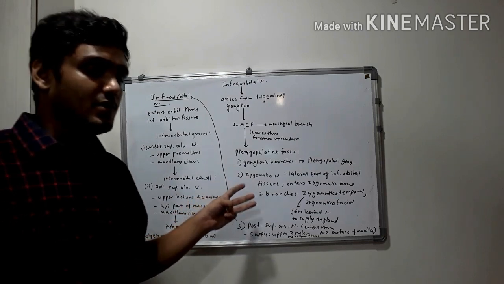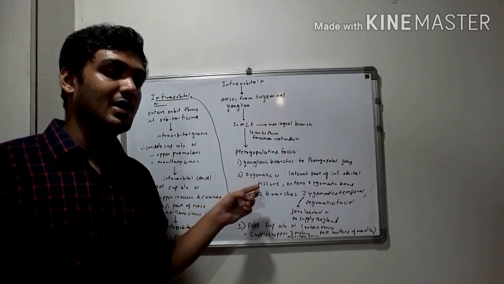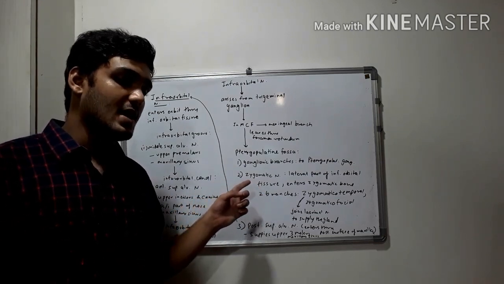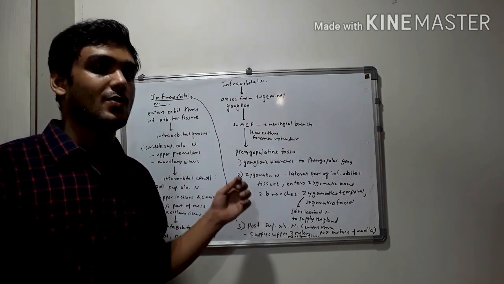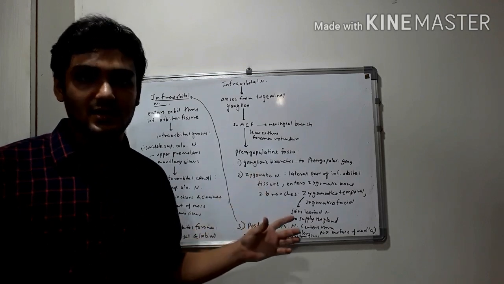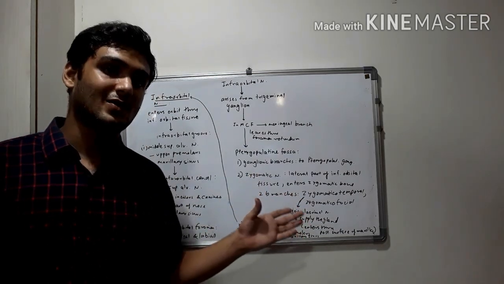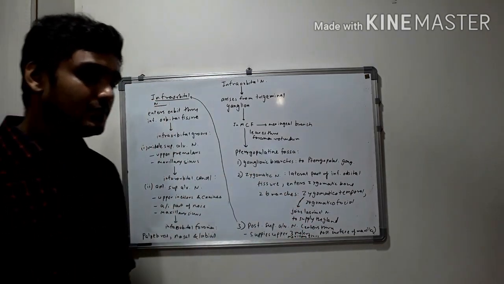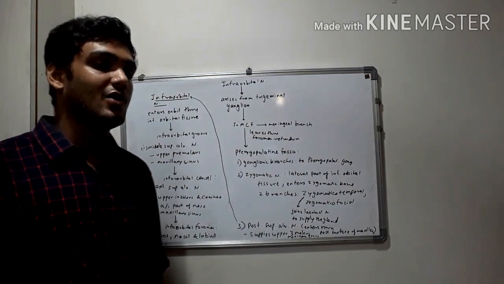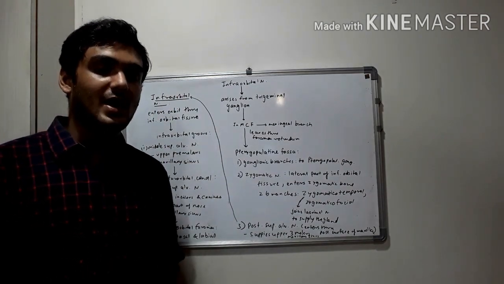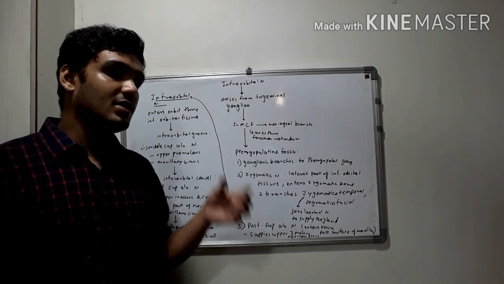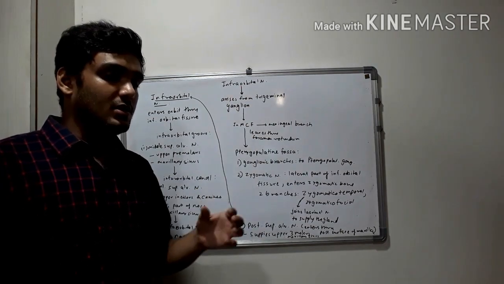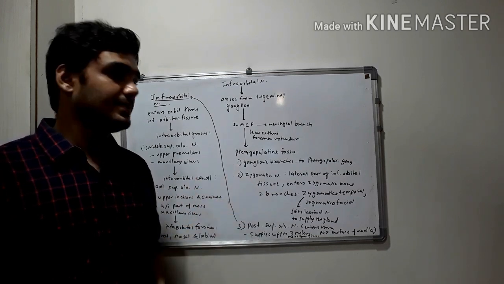Then the zygomatic nerve, which enters the orbit through the lateral part of infraorbital fissure, and enters the zygomatic bone. And after entering the zygomatic bone, it gives off zygomatico-temporal and zygomatico-facial branches, which supply certain parts of skin of temple and face. And the zygomatico-temporal nerve is involved in the secretomotor pathway to the lacrimal gland. It communicates with the lacrimal nerve, and then the fibers reach the gland.